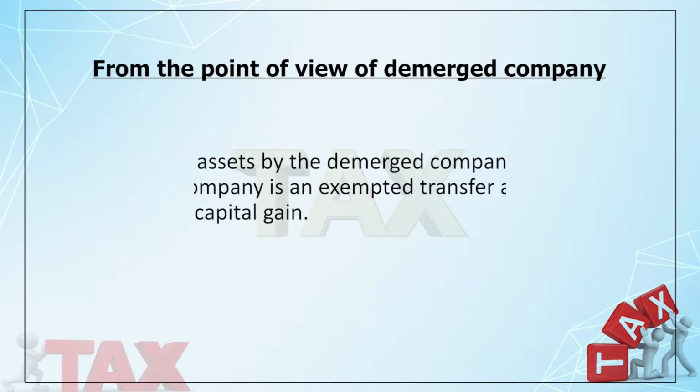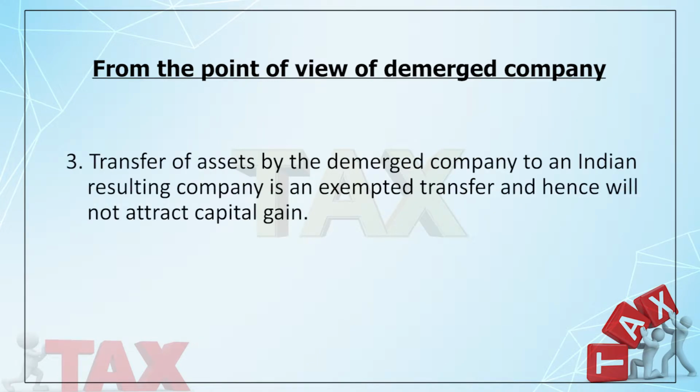And number 3, you will appreciate there is a transfer of assets, because the demerged company is transferring assets to the resulting company. Basically, any transfer of assets will raise capital gain, but we have a specific provision under capital gain, section 47, stating this is an exempted transfer. That means whenever assets are transferred by the demerged company to the resulting company, it will be an exempted transfer, which means it will not raise any capital gain. So, this transfer is not subject to any capital gains tax. It's a huge benefit. You are transferring your asset, but you are not incurring any capital gains tax.